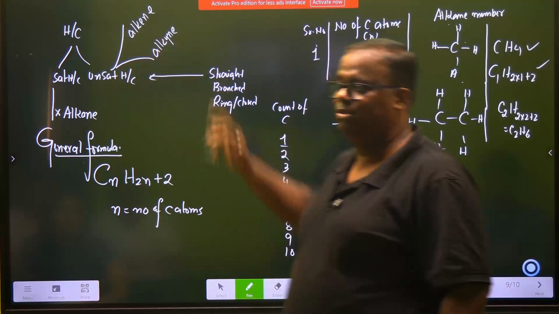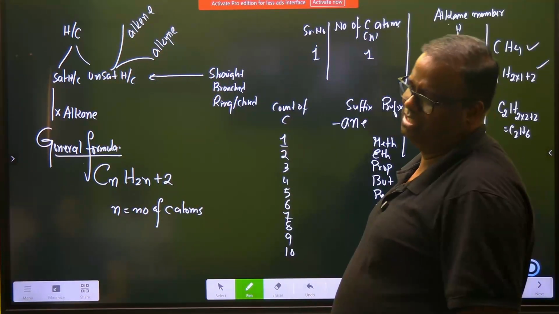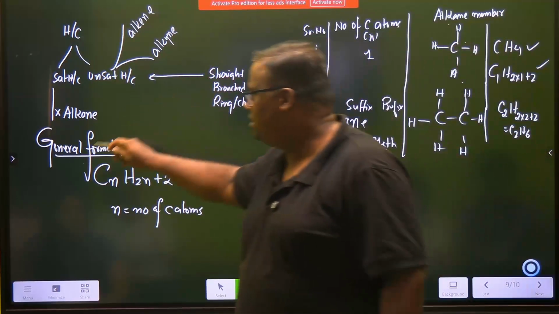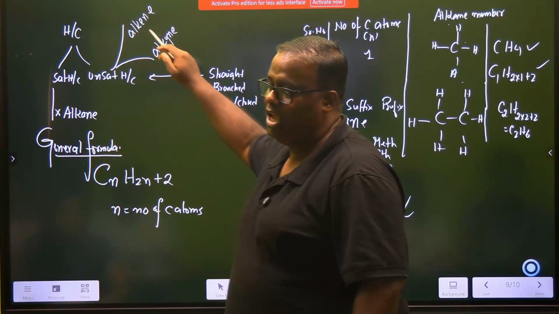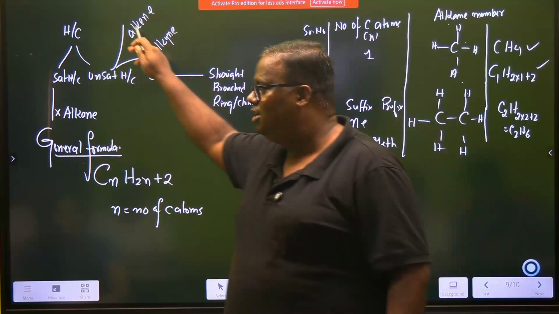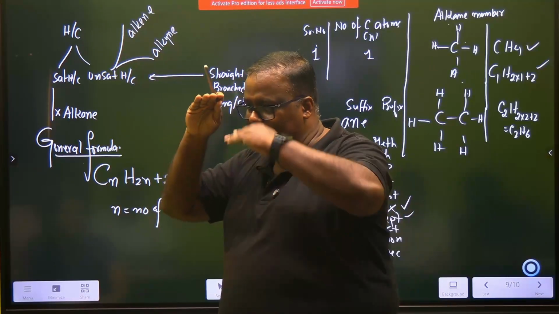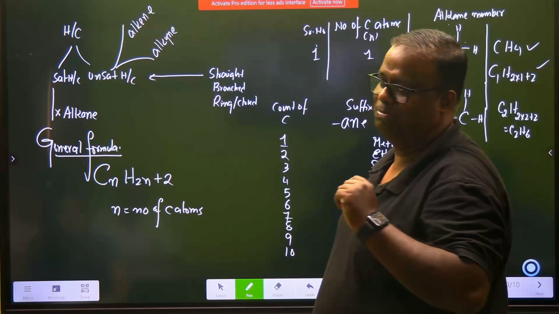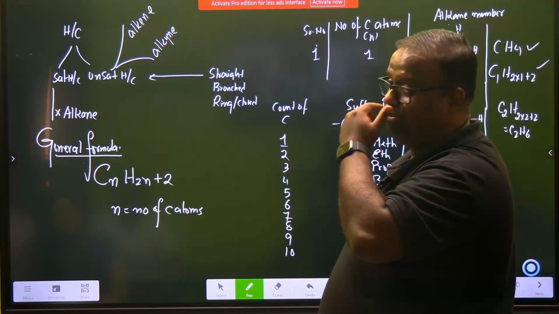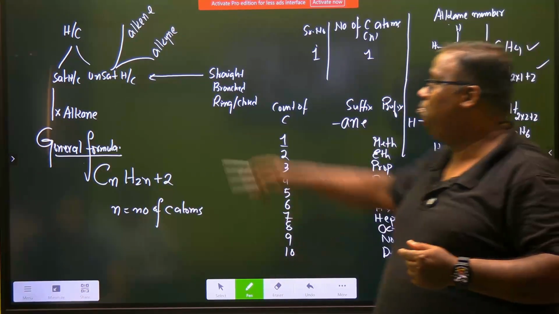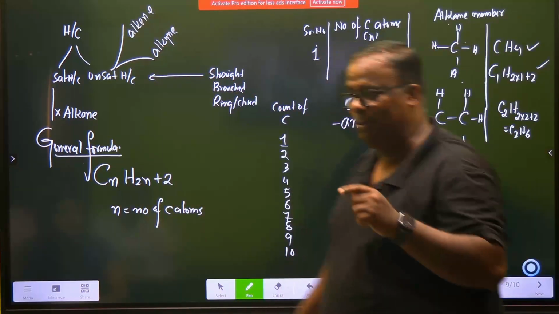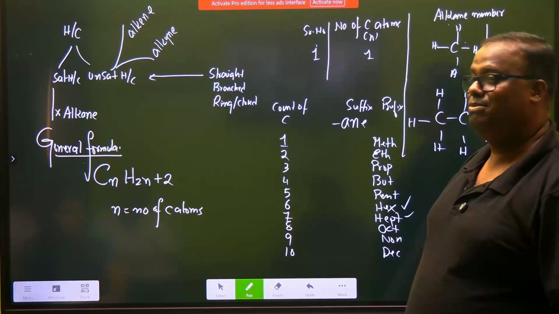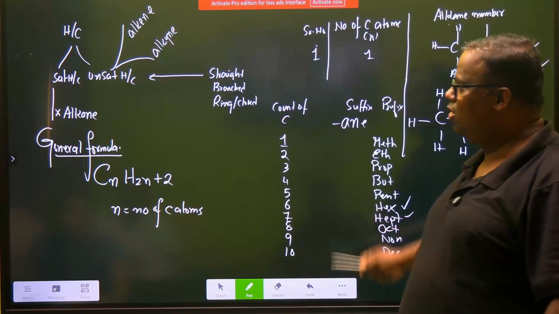General formula for this also. But again, easy, but not so much today. So you know the general formula of this, we'll see the general formula of this, and the beauty part will be here also. Between butyne and propyne, the gap will be CH2 only. Nature is very weird. And between butene and propene also, the gap will be CH2 only. This is very interesting.